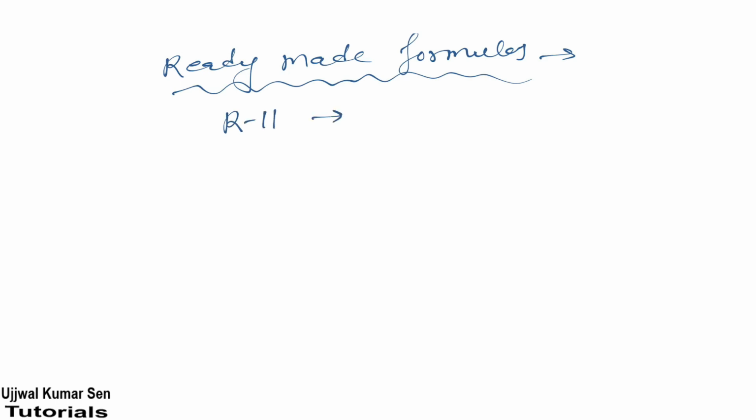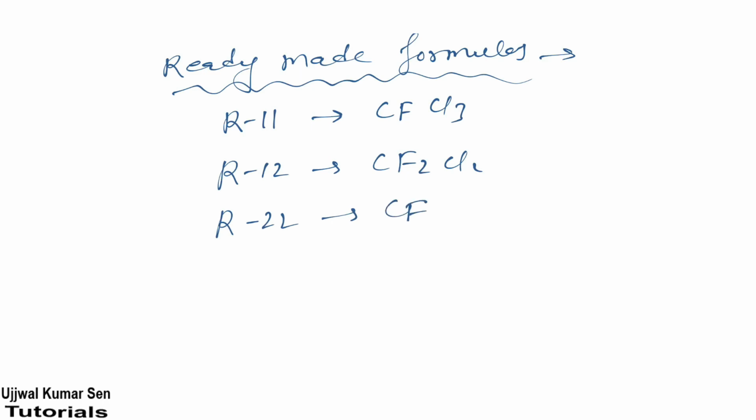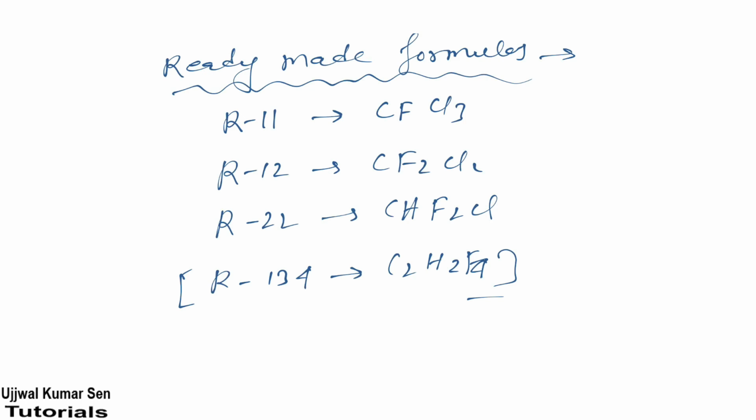So R11 is CFCl3, R12 is CF2Cl2, R22 is CHF2Cl. Sorry, I was missing H, that is CHF2Cl. Now let's go for the bigger one, R134, which is C2H2F4, right? And this R134 is known as an eco-friendly refrigerant. Got it?